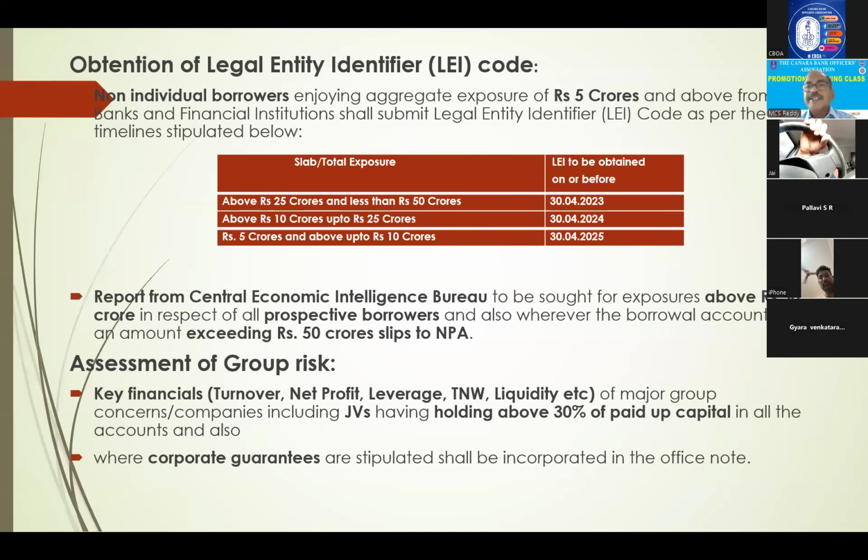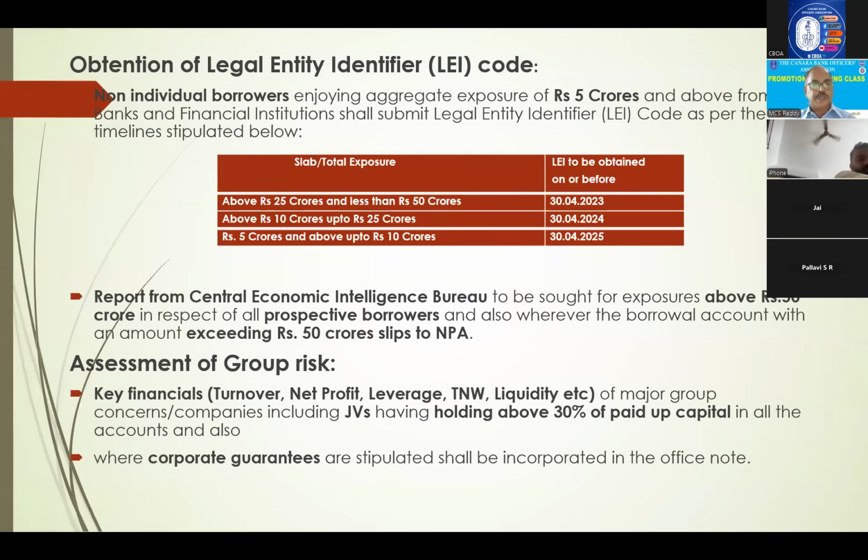In India, CCIL, Clearing Corporation of India Limited, through its subsidiary, is issuing this Legal Entity Identifier. So non-individuals have to obtain this LEI. It is to be incorporated in all proposals and financial transactions. So this is the Legal Entity Identifier, one international identification number for corporates and non-individuals.